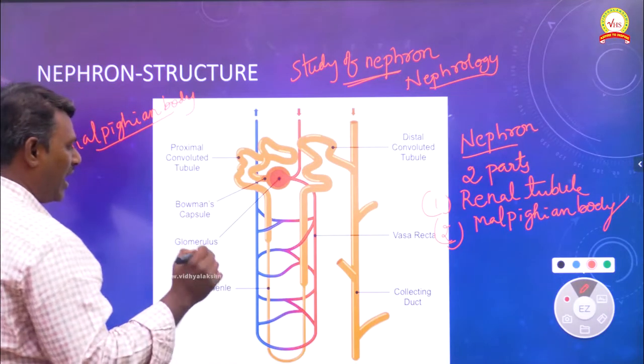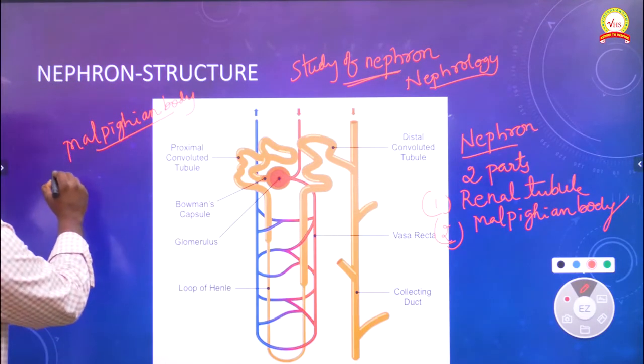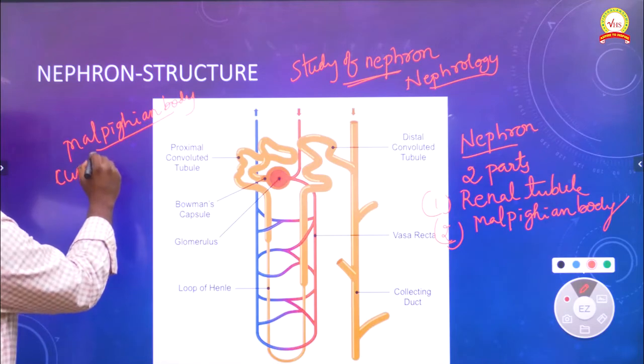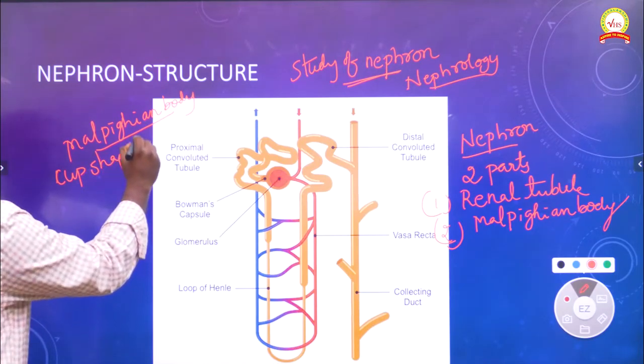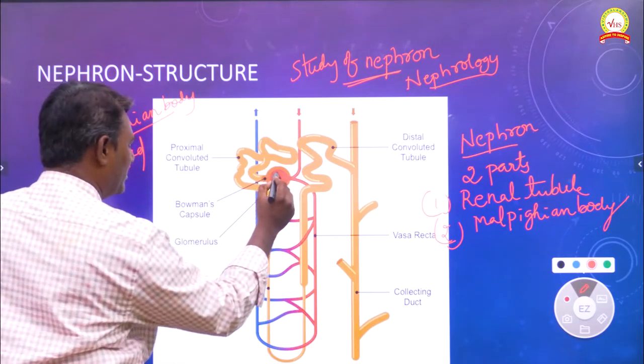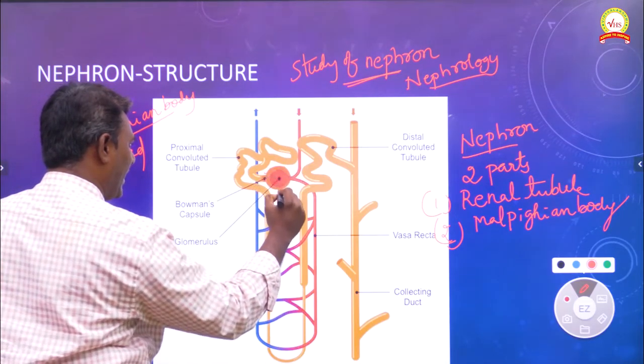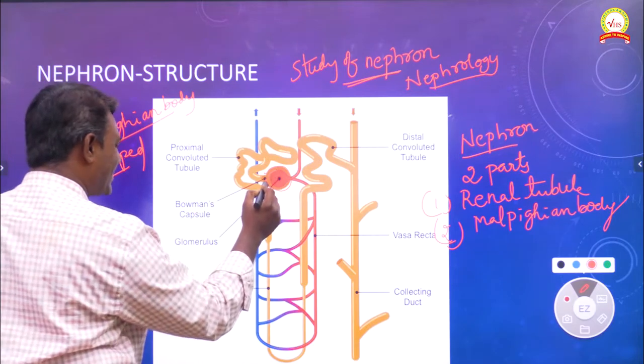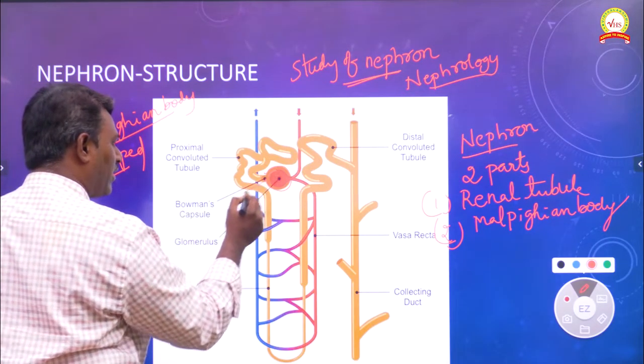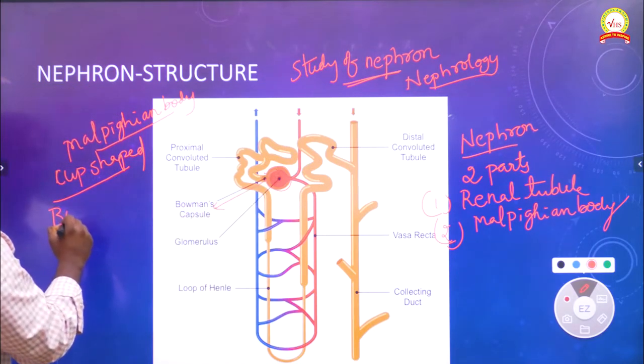The Malpighian body consists of a cup-shaped structure, as you can see here. This cup-shaped structure of the Malpighian body we call Bowman's capsule.